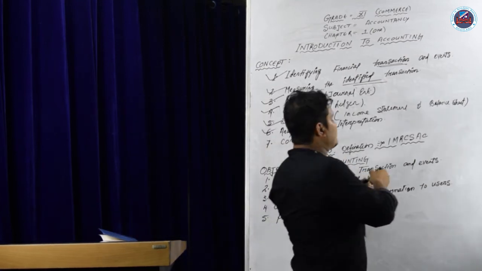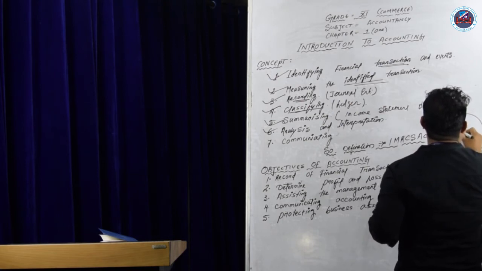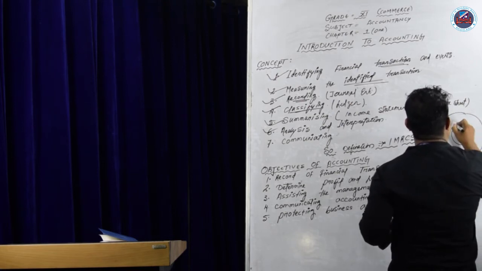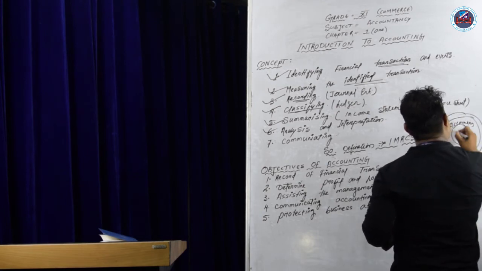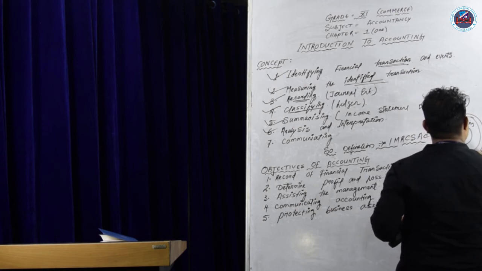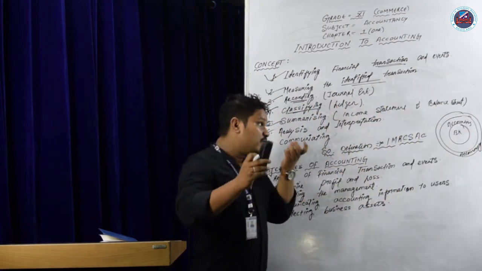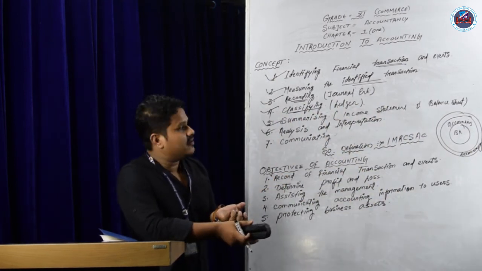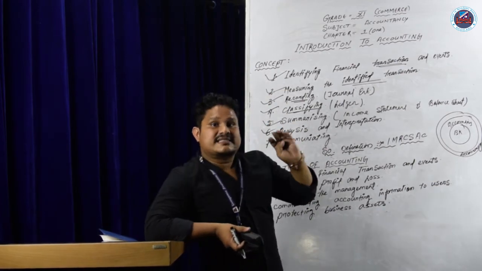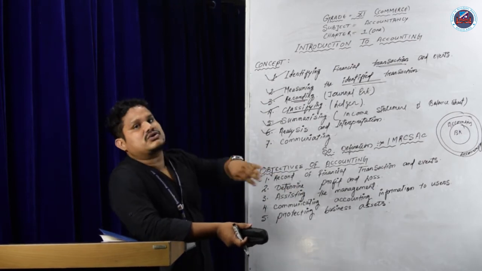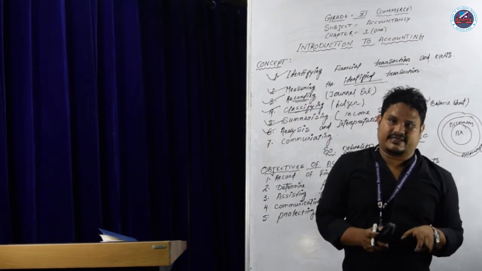Some of the students think that accounts means bookkeeping. No, bookkeeping is a part of accounting, and accounting is a part of accountancy. Bookkeeping means to record the books of accounts only. Accounting means proper way of accounting, and accountancy means systematic way to do accounting. It's called accountancy. That is the definition of accountancy.